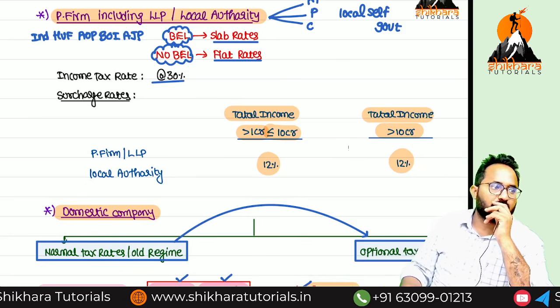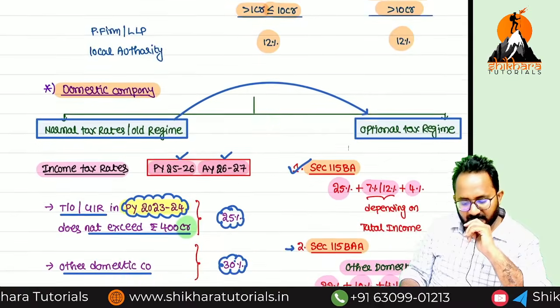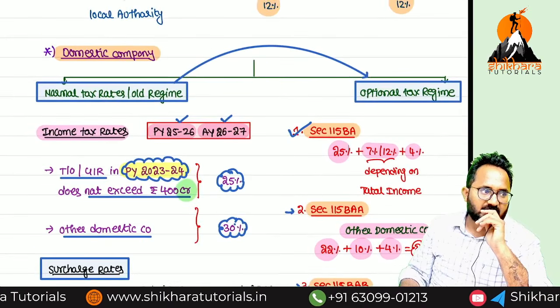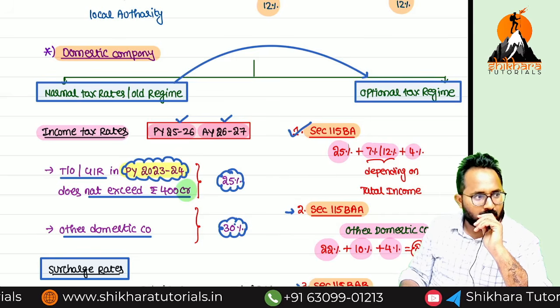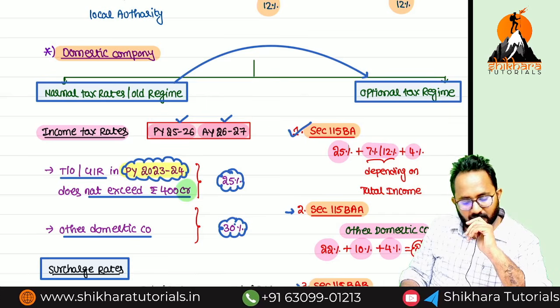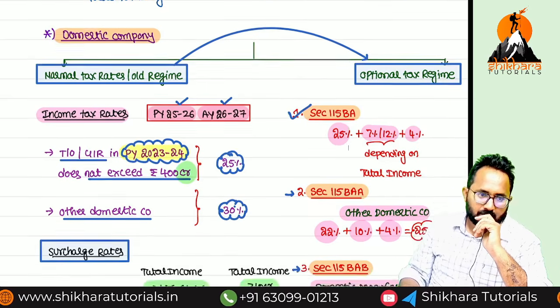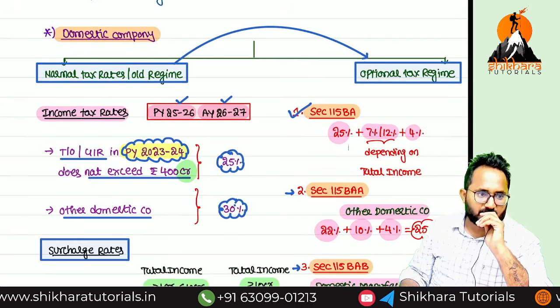Next we'll discuss the domestic company. Domestic companies have two regimes. First regime is normal tax, or old. Next one, new, that is only optional. So what is the normal tax rate for the domestic company? Simple.